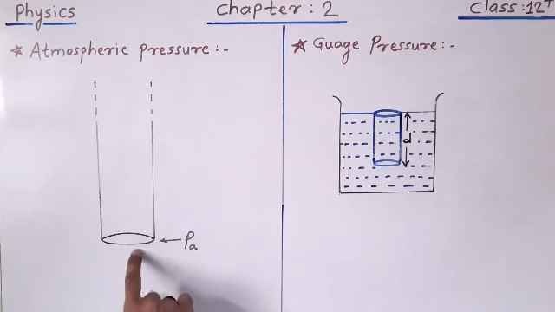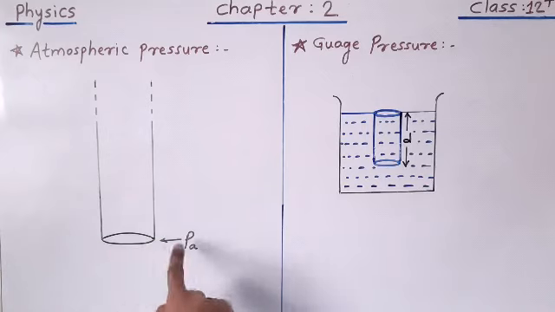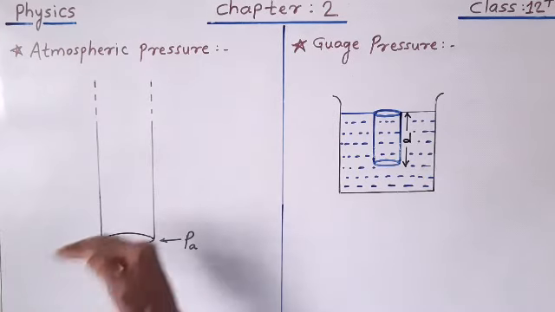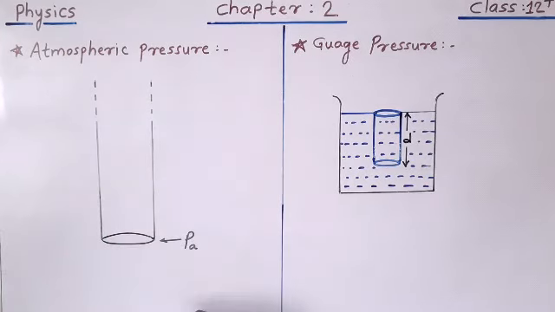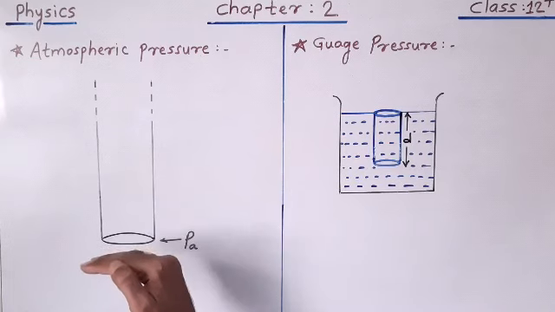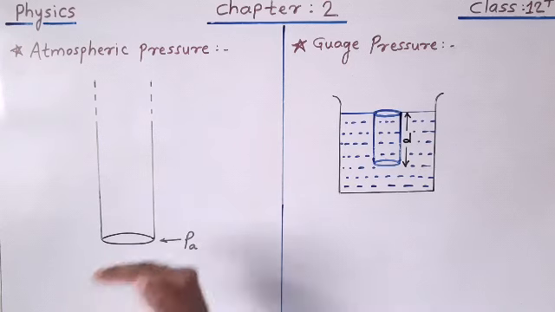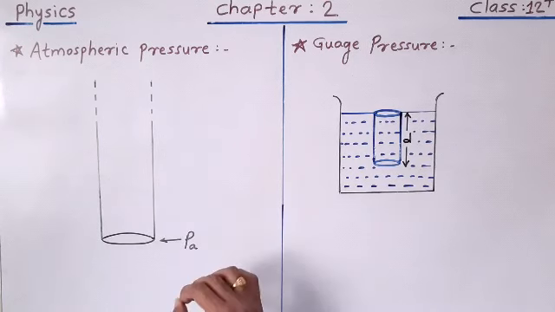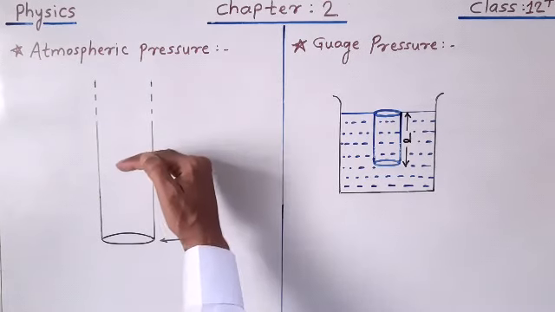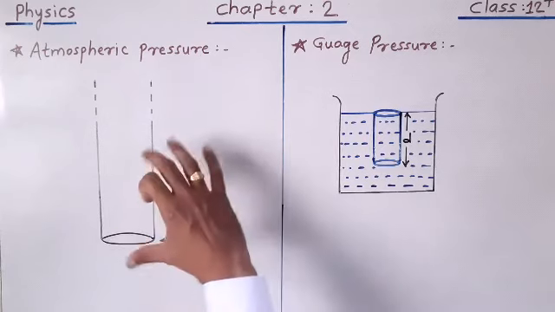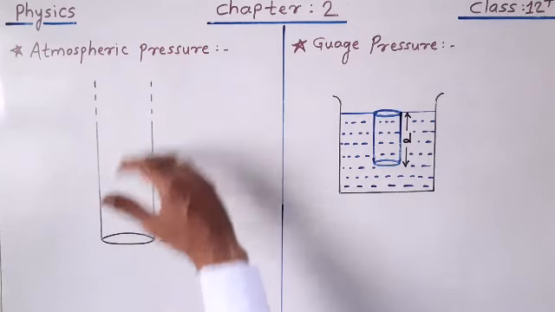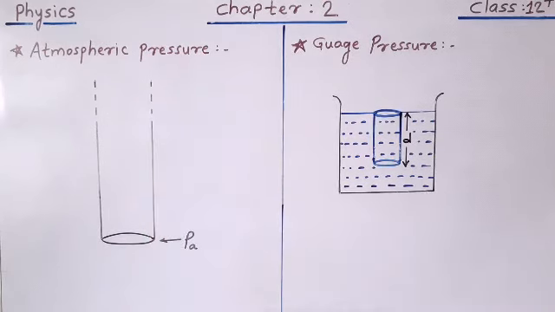We have considered this point here on the surface of the earth. So it is the maximum pressure, and that maximum pressure, which is at sea level, is also called normal atmospheric pressure. But as we go above the surface of the earth, the height of the air column decreases, so the pressure also decreases.